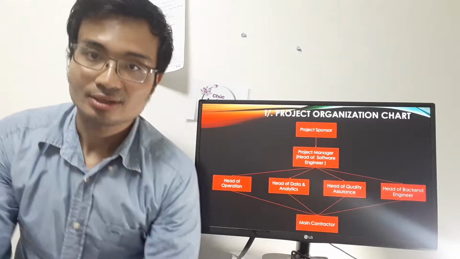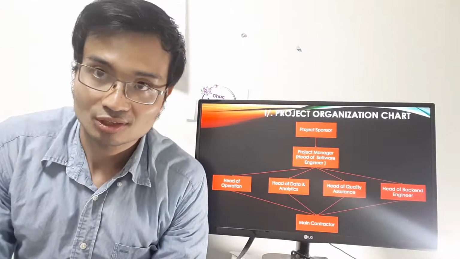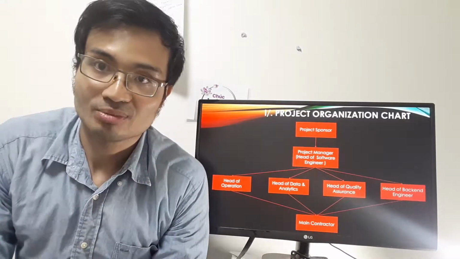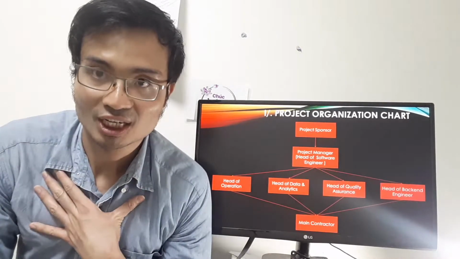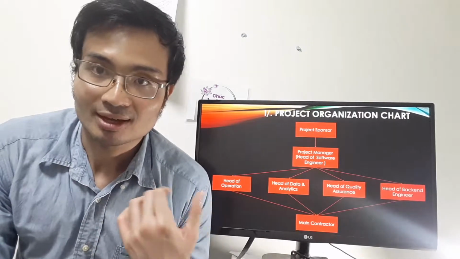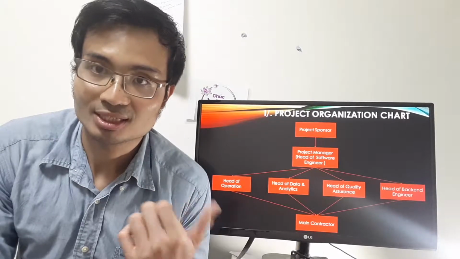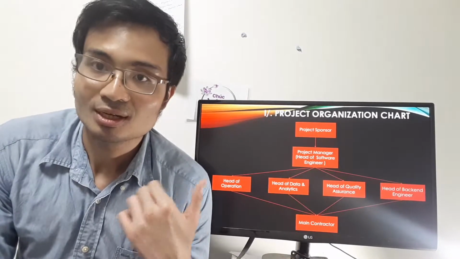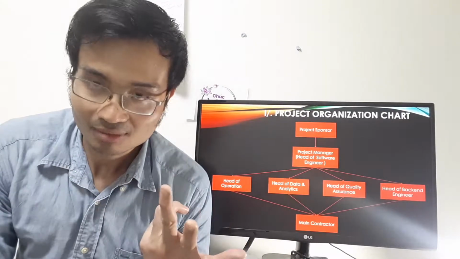Firstly, I would like to go through the organizational structure of this project. On the top, we have the project sponsor, who is by the way the CEO of the company. And I myself am the project manager. I manage various software engineering teams in CXA. As you can see over here, the three teams that will be involved the most in this project are the quality assurance team, the data engineer and analytics team, and the back-end team.